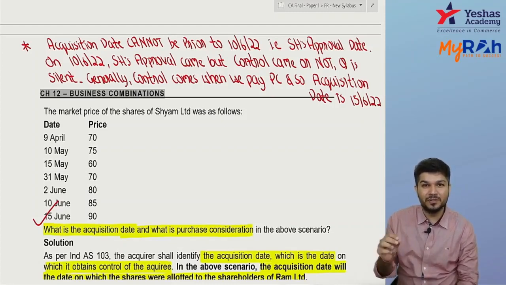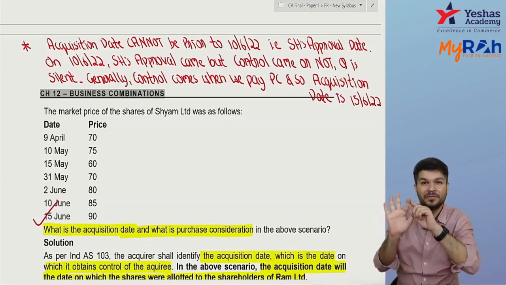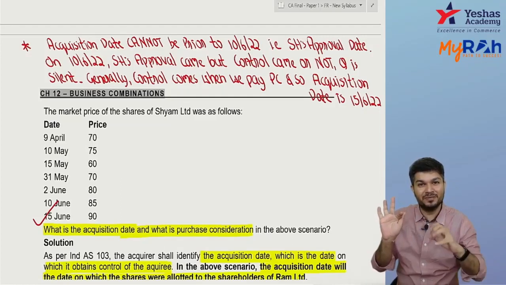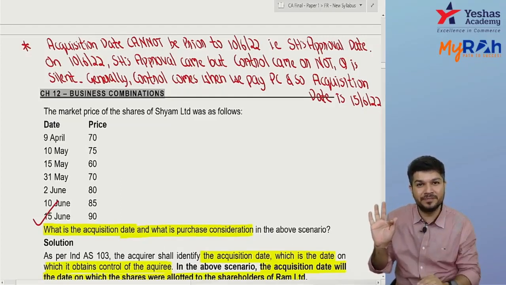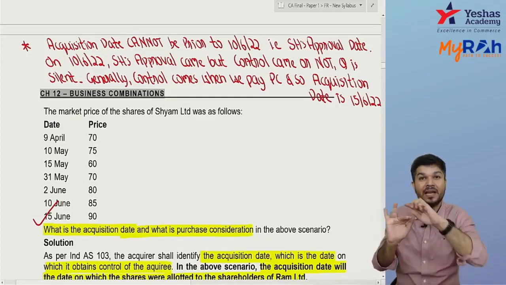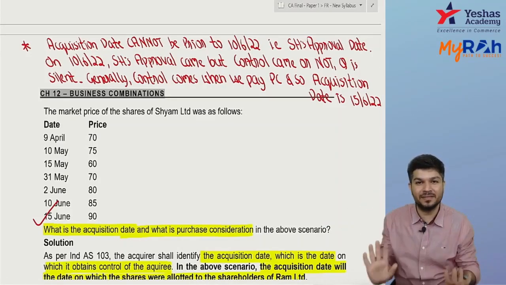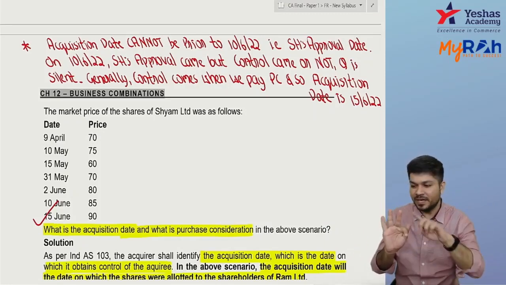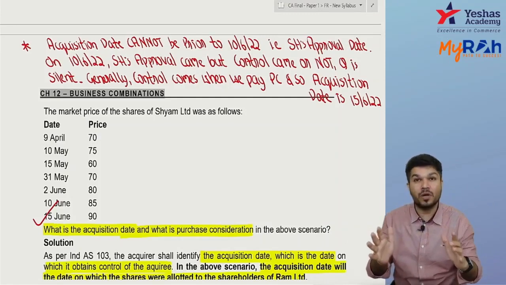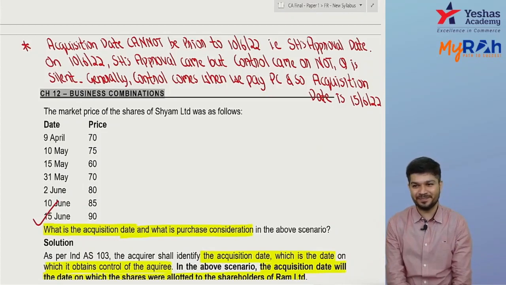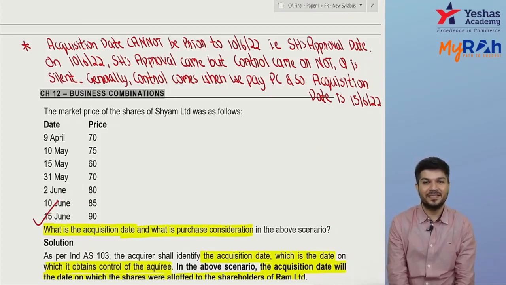Okay, so what did we learn today? We learned number 1, meaning of the word business combination. Number 2, if it's a business combination, we have to follow acquisition method. Under acquisition method, we understood how to identify acquirer and how to determine acquisition date. This is what we have done today. Any doubts? Anybody in today's work?